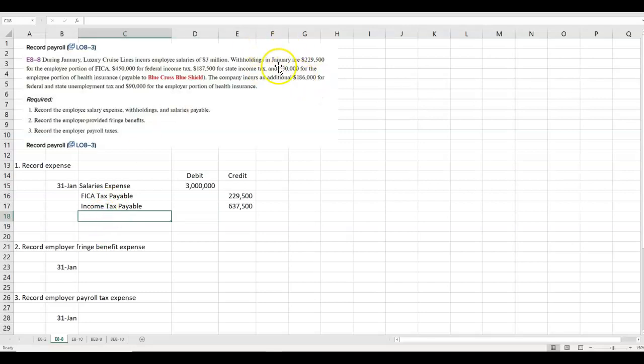In addition, there's $30,000 for the employee portion of health insurance, and it says payable to Blue Cross Blue Shield. So we'll put that in accounts payable because presumably the company has received a bill for the health insurance, and those are accounts payable items. So $30,000. So this gross salary less all of this stuff withheld is the amount that's actually paid to the employee. If it said paid, we would put cash, but it says salaries payable. So we will credit salaries payable.